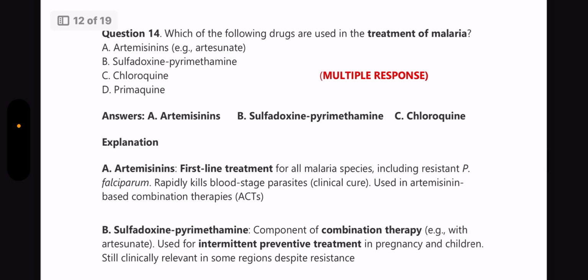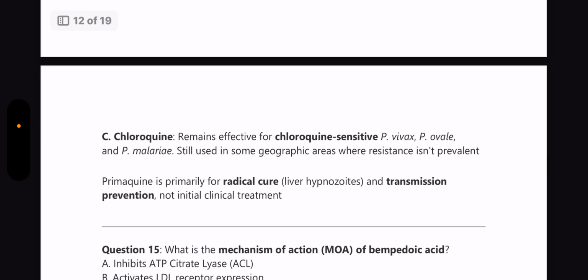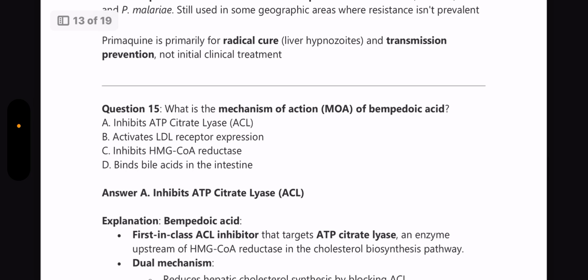Next question, which of the following drugs are used in the treatment of malaria? Multiple correct answer question again. Artemisinins, sulfadoxine, pyrimethamine and chloroquine. So a brief explanation about each of these is also provided here, and about primaquine as well.